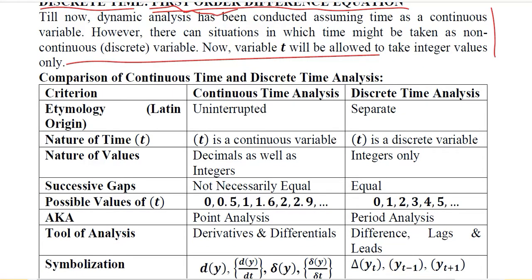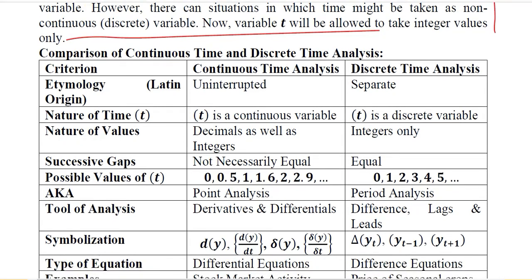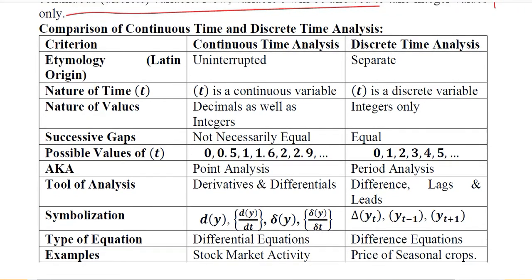Now we study the comparison of the two kinds of analyses that we are studying, that is the continuous time analysis, and now we are talking about discrete time analysis. On the basis of various criteria, we are going to compare these. The etymology of continuous means uninterrupted, something that is not broken, or something that doesn't have any gaps, and it's of Latin origin.